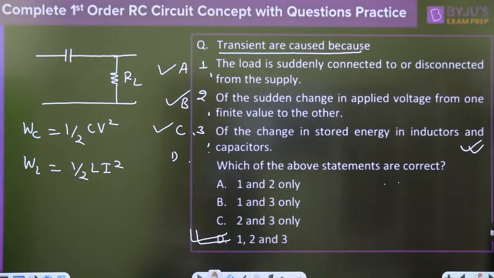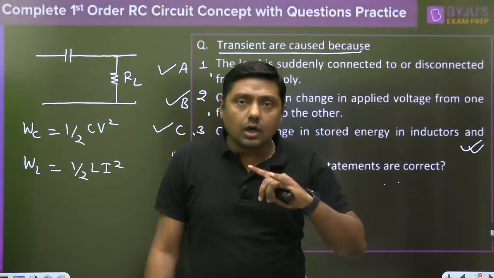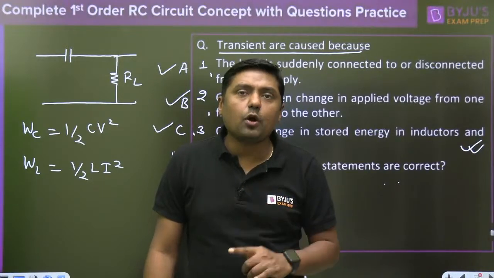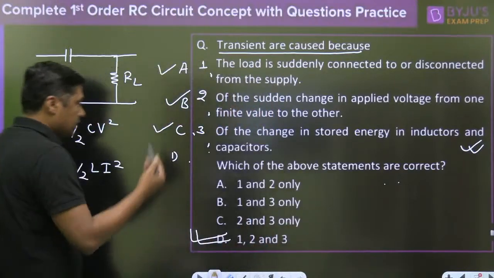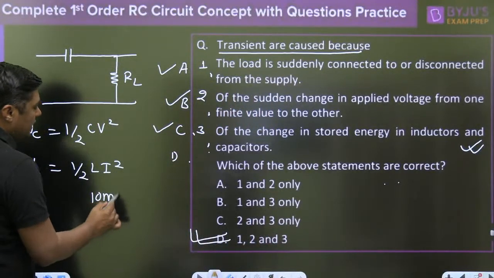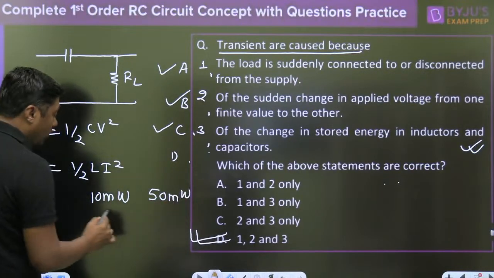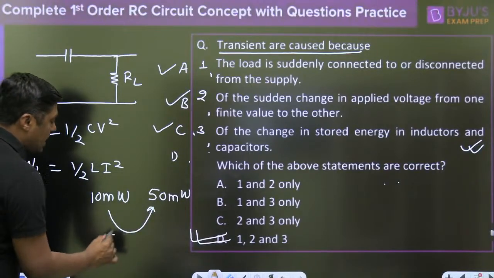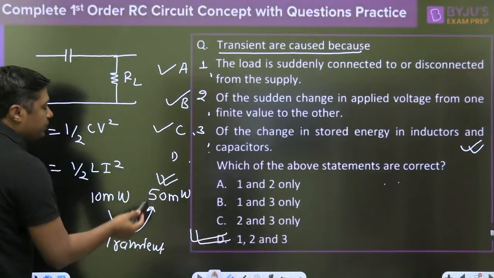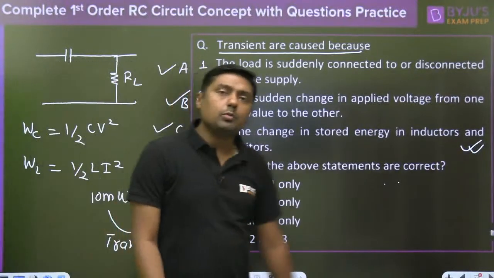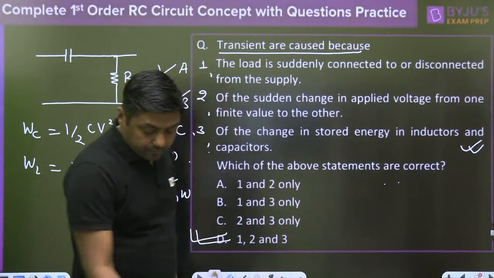Of the change in stored energy in the inductor and capacitor, yes, it will take time. Suppose the energy across the capacitor changes from 10 milliwatt to 50 milliwatt, it will take time, yes, but that is the transient. Initially energy is 10 milliwatt, it will convert into 50 milliwatt. From this point to this point it will take time, and this time is called transient. And that is called steady state. Under steady state, what will be the energy across the capacitor? 50 milliwatt. That is the reason.